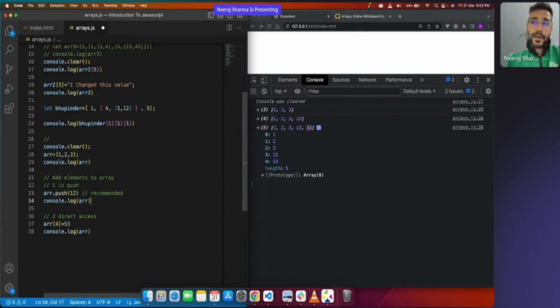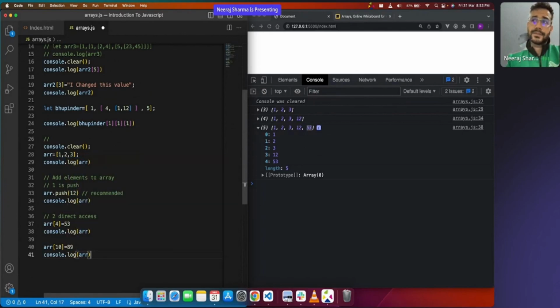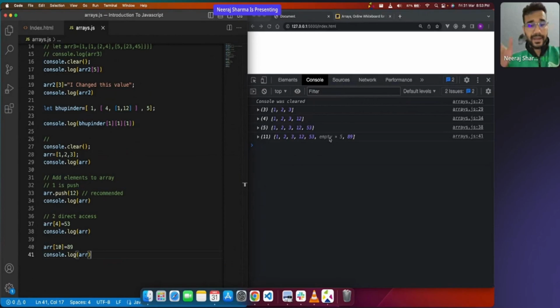Now why? Because if I do it this way and make some mistake, for example, I knew that my array had only four elements, so I entered at the fourth index. What if I do something like ARR[10], directly entering the element at index 10? Obviously the fifth, sixth, seventh indexes do not have any elements. So you see, I got empty 5 times here. Basically we have elements and then empty elements, so we have an array with empty elements in between. That is something we should not have, right?